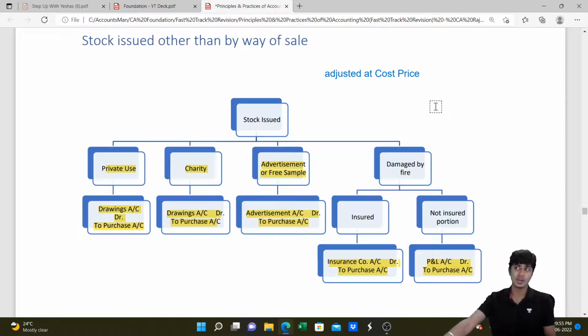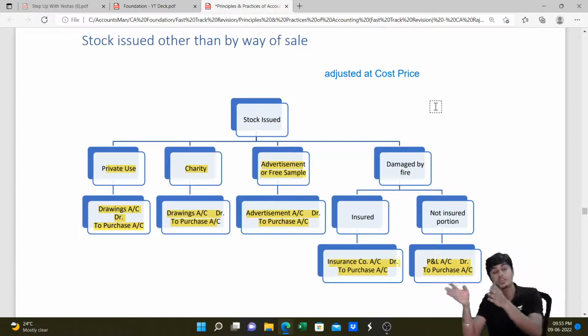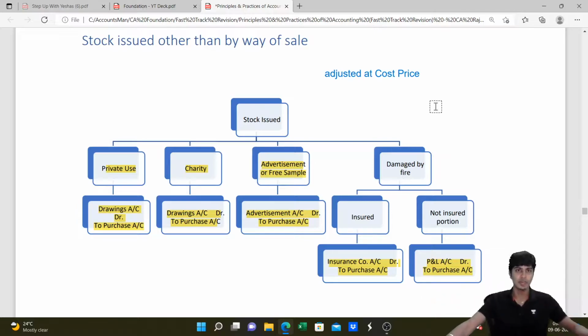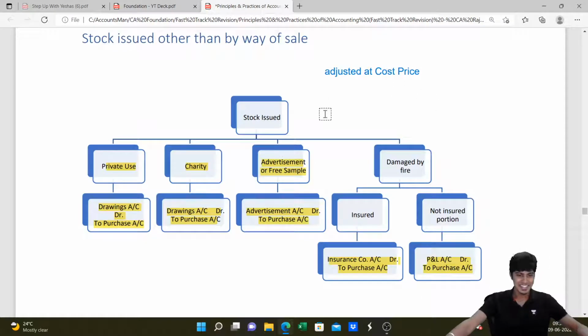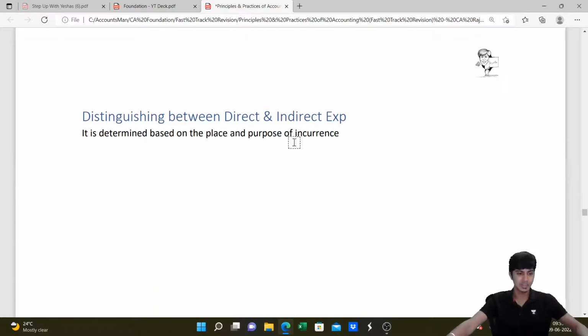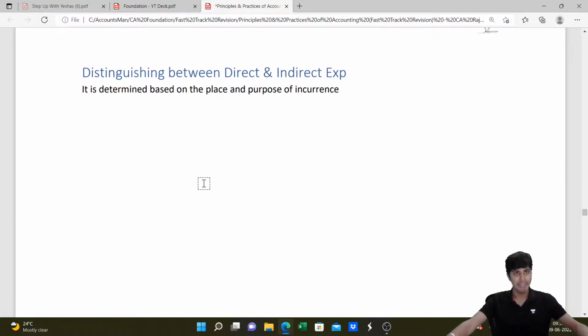We cannot do a big lengthy final accounts problem in marathon revision, but I'll revise all the concepts which are very much required in solving the big problems on the topic of final accounts. Got it, guys? I hope you did. Chalo, let's get going. Next one, distinction between direct and indirect expenditure.